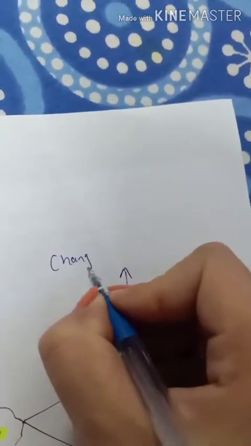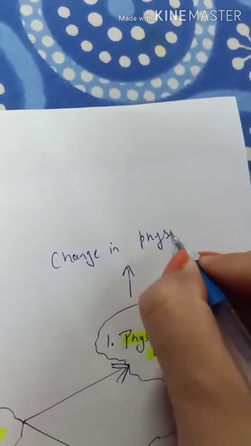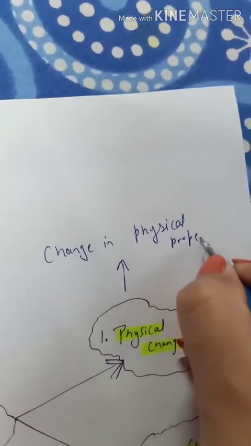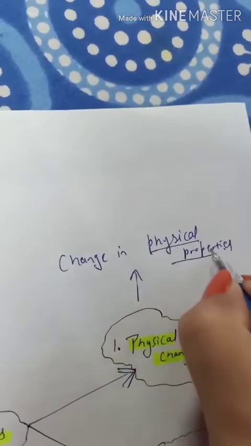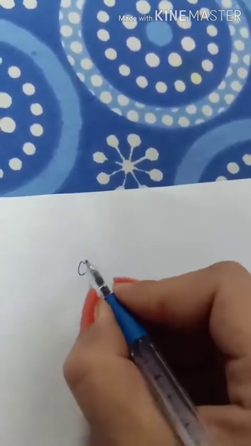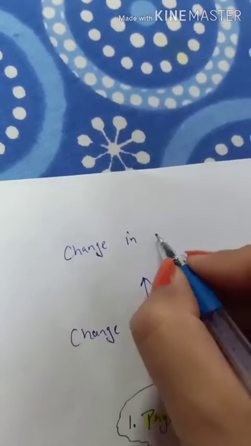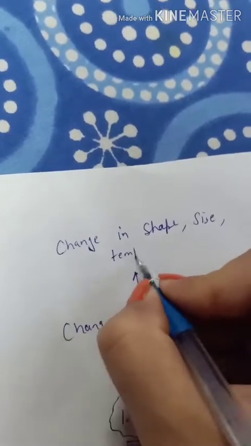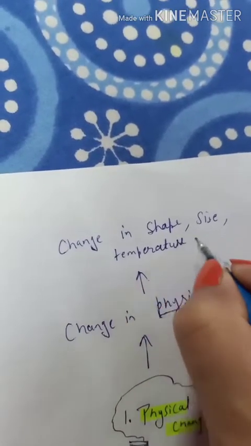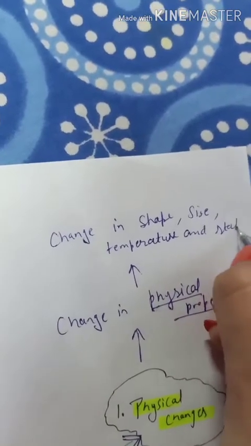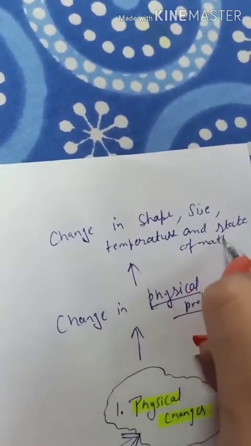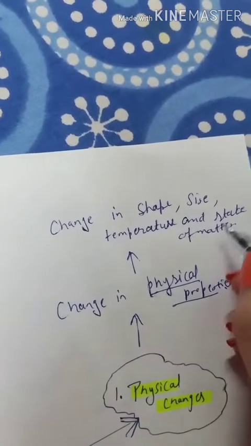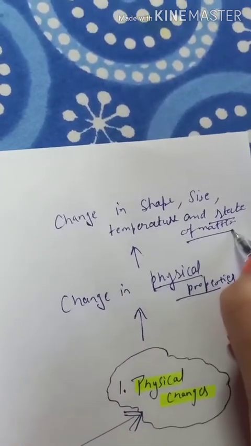In physical changes, there is change in physical properties, which means change in shape, size, temperature, and state of matter. State of matter means solid, liquid, and gas.